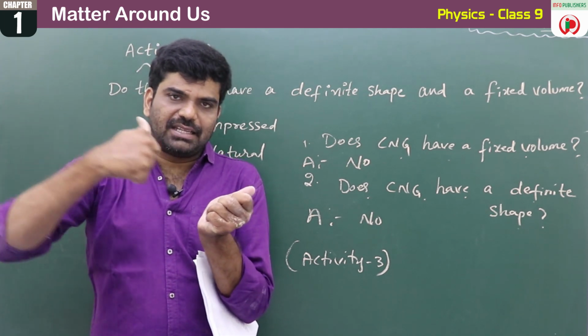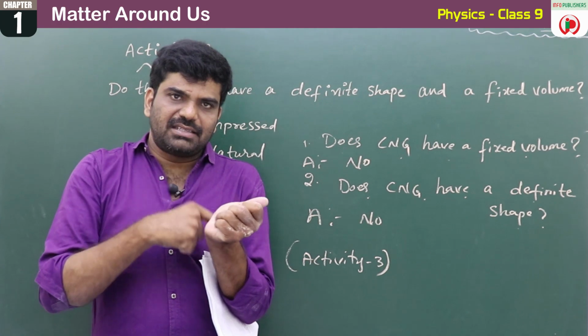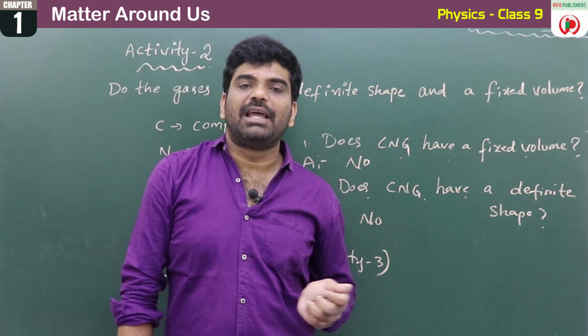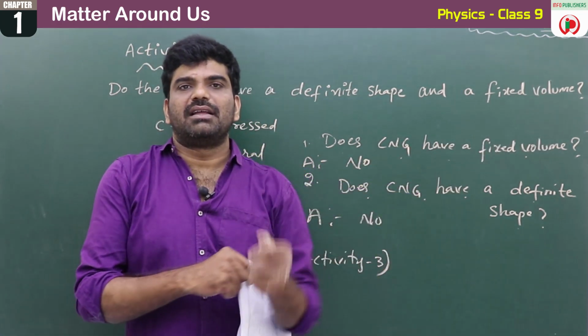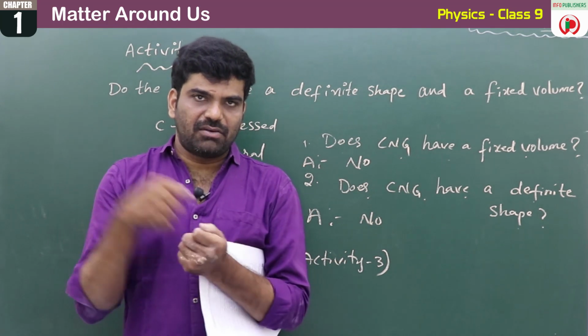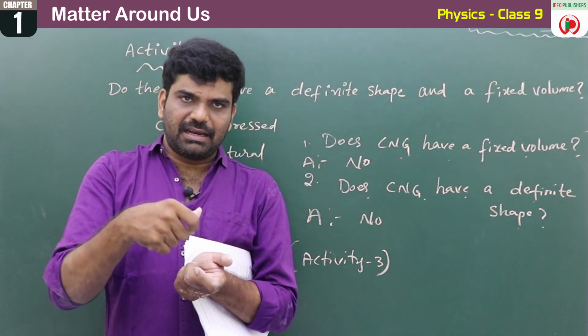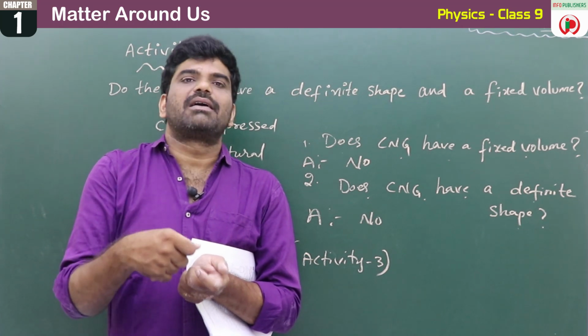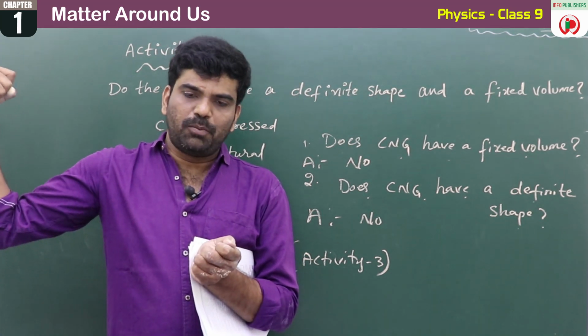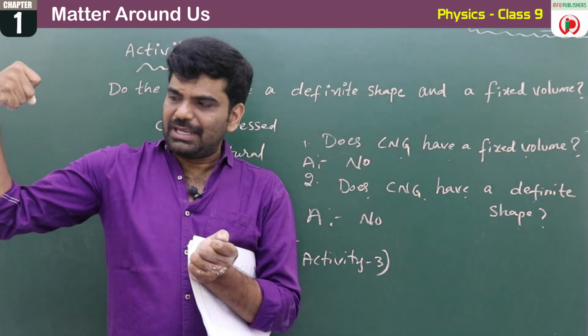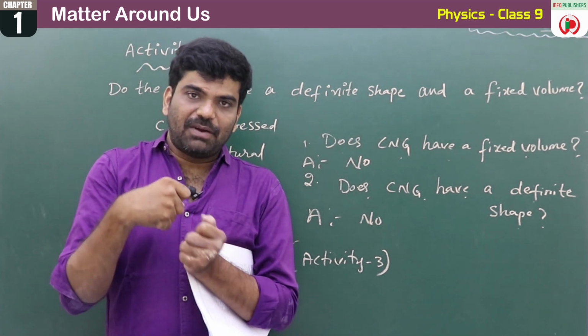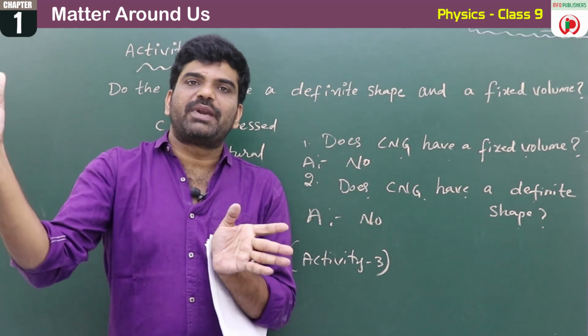Automatically when you push like this, see children, usually while playing Holi you will be having the guns like this, yes or no? What you will do? You will fill that particular gun with that colored water, and when you push the piston, due to that pressure, automatically the liquid will be sprayed.